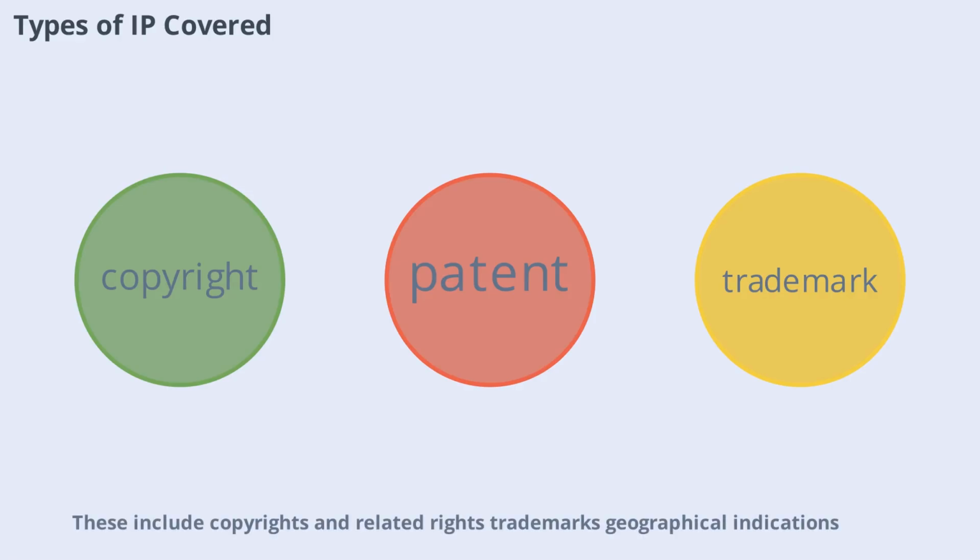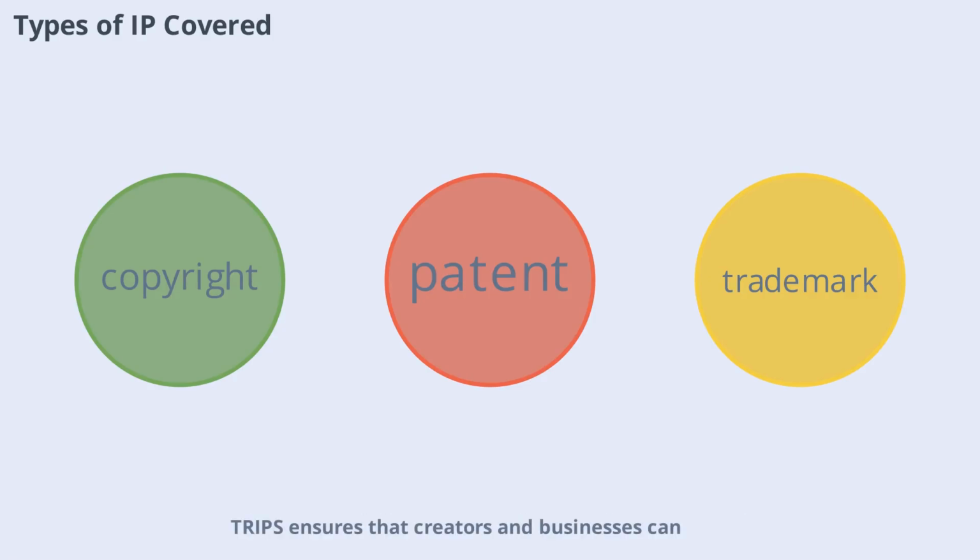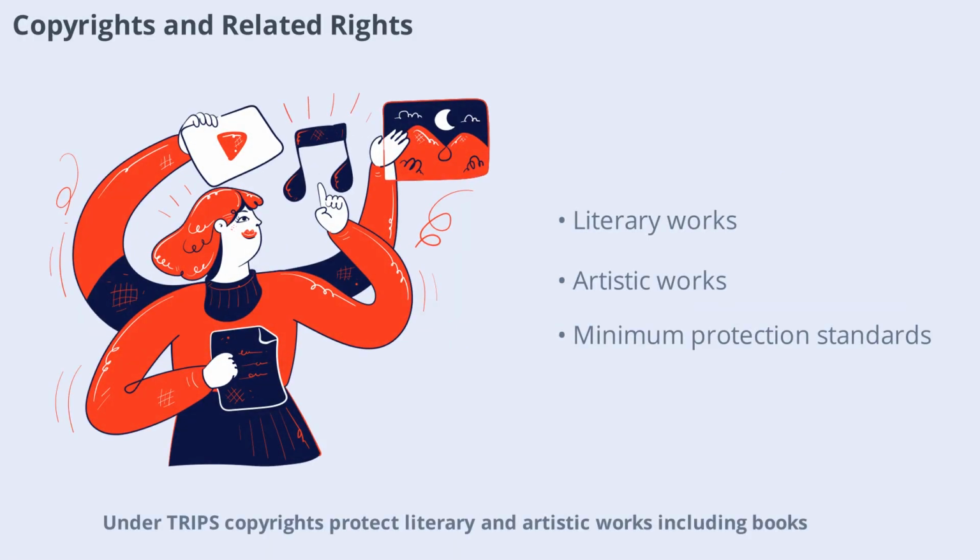These include copyrights and related rights, trademarks, geographical indications, industrial designs, patents, layout designs of integrated circuits, and protection of undisclosed information such as trade secrets. By setting minimum standards for each type, TRIPS ensures that creators and businesses can operate with confidence in the global market. Under TRIPS, copyrights protect literary and artistic works including books, music, films, and software.